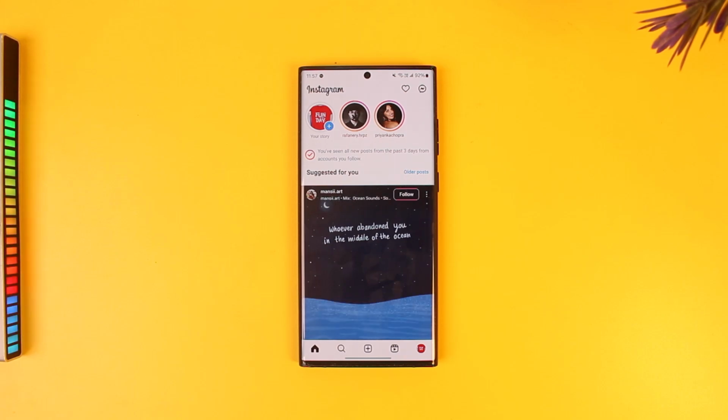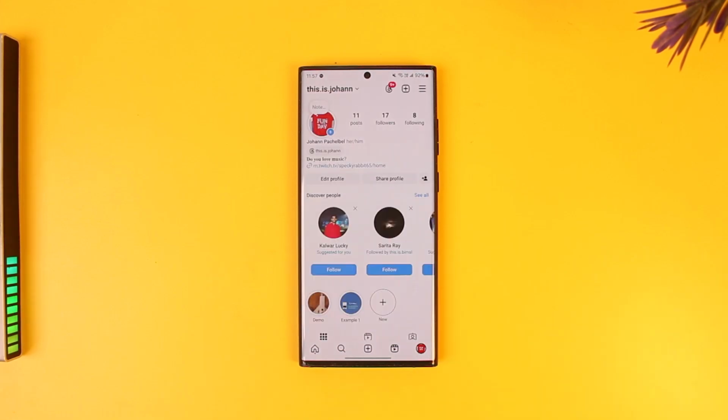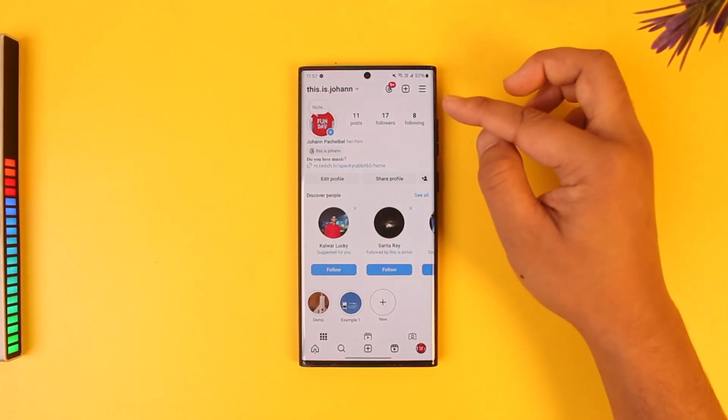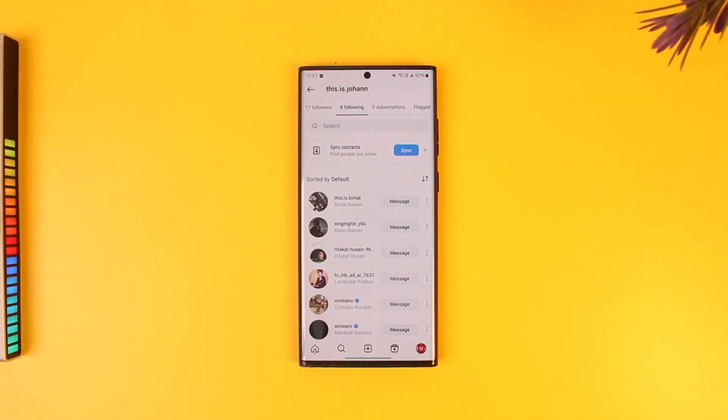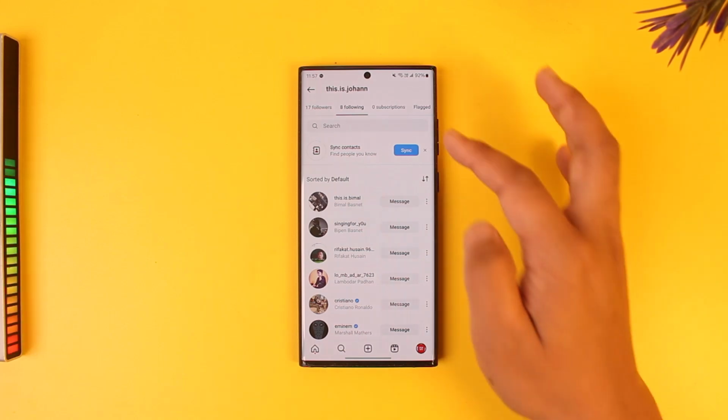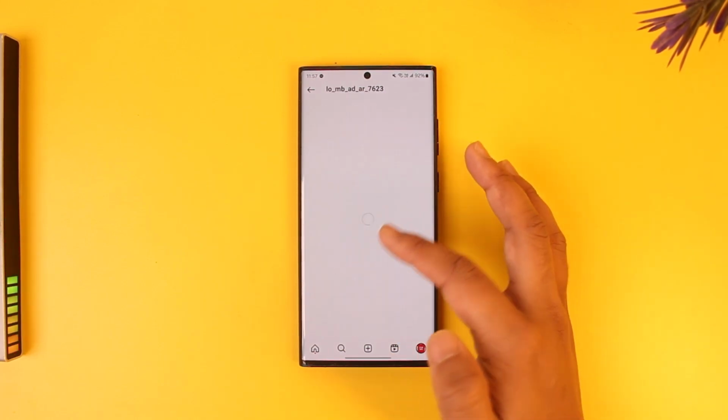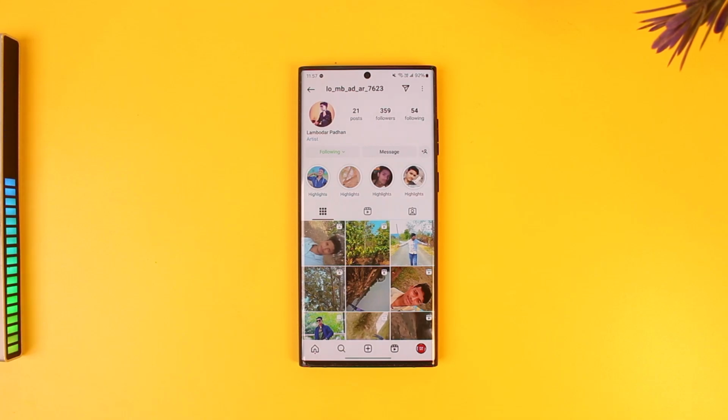So the thing is, you have to put quite a bit of work in yourself in this case, and you have to search for that person's profile. First of all, you want to come to your profile page. Then after that, if you have followed someone, go to your following tab. Once you go to your following tab over here, if you think that someone has unfollowed you, just go to that person's profile. And when you go to that person's profile, you're still following them, right?